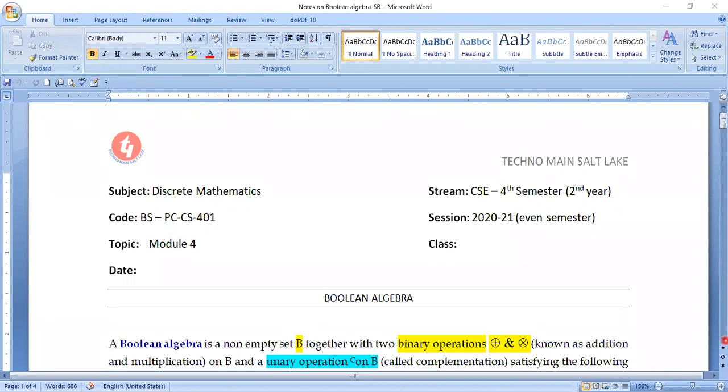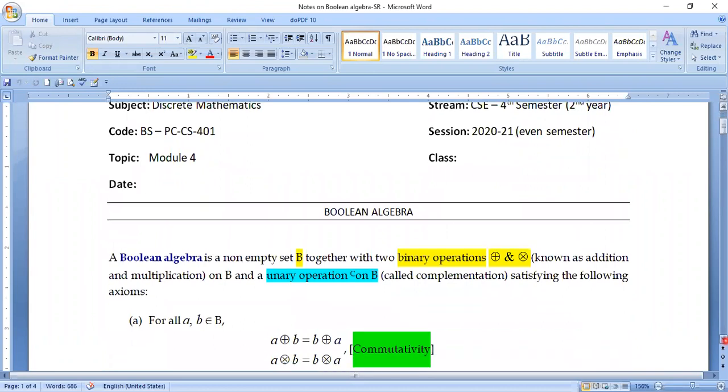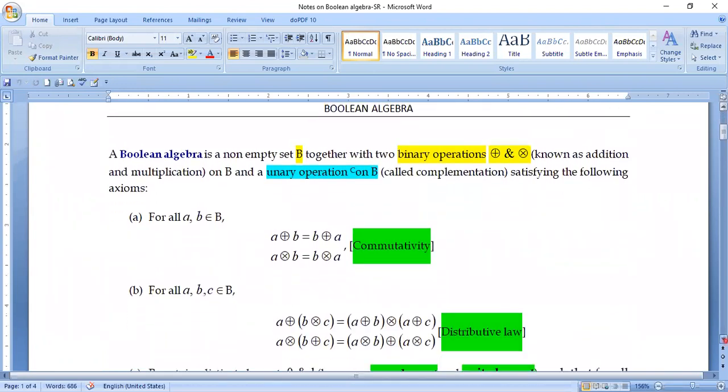Without further discussing the history of Boolean algebra, let me get into the detail of this algebraic structure and find out what the definition is saying. It is something different, and we have already come to know various algebraic structures so far. We have studied group, ring, integral domain, field, and a long time ago when you were in first semester, you studied vector space, which is actually a linear algebra topic. So this is something else. It's another algebraic structure, and let me find out what this particular structure is saying.